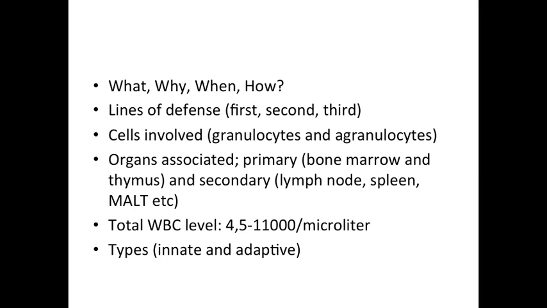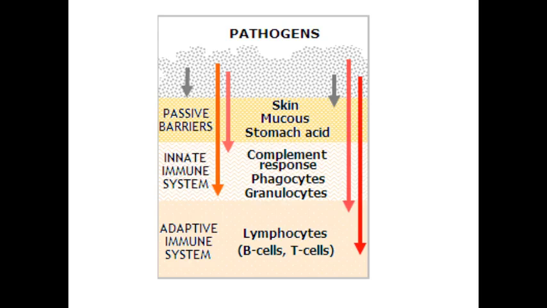Why do we need an immune system? We need it essentially for living, because we're constantly attacked by different pathogens, microbes, and anything essentially that could potentially harm us. When is our immunity applicable? It's applicable throughout our life, from the day we're born until the day we die. And how is the mechanism? This is the discussion that will take the longest time. So let's start with our lines of defenses.